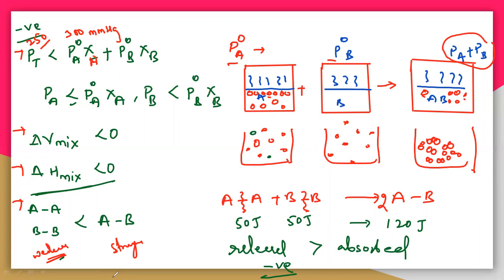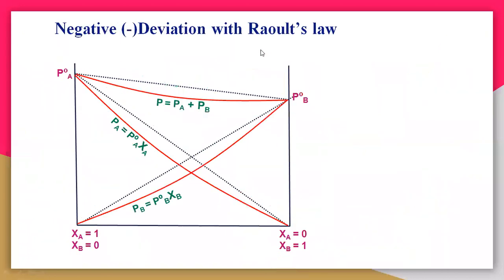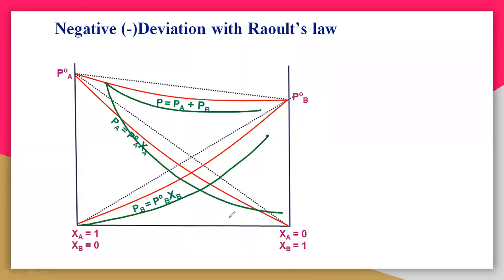So this is a negative deviation, and we can understand this by using a graph also. So this particular graph, see here, the negative deviation. This dotted line represents the ideal line. But see here, the curve below this ideal line belongs to the negative deviation, like this. So it is negative. You are getting values lesser than the calculated values. The actual pressure you get with the manometer is lesser than the value calculated by using Raoult's law.